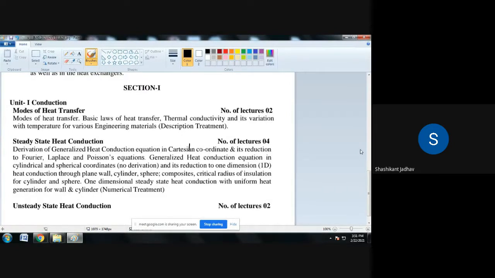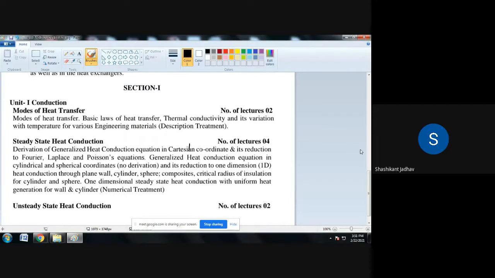Okay. So write down second sub point in unit number 1, steady state heat conduction. Write down in that derivation of generalized heat conduction equation in Cartesian coordinates.